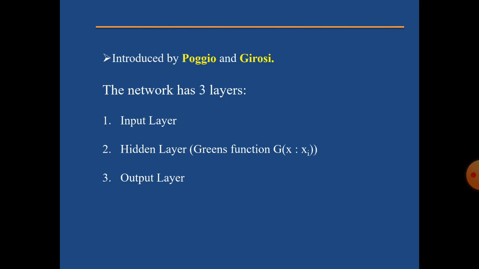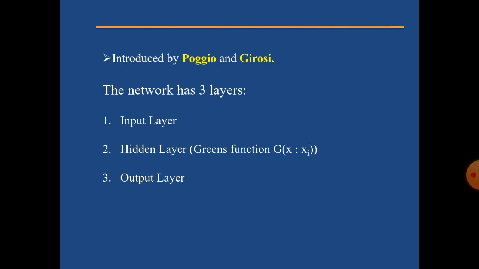Coming to the second layer, it is the hidden layer, and it is made up of non-linear units that are connected directly to all the nodes in the input layer.